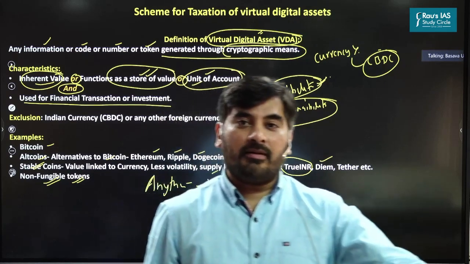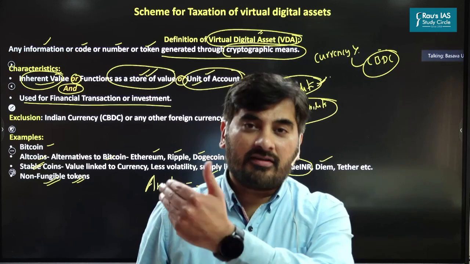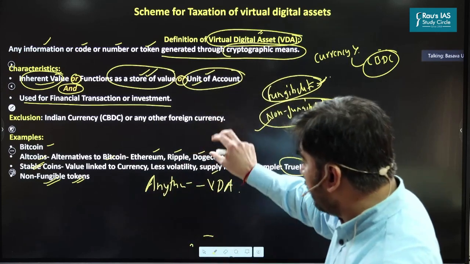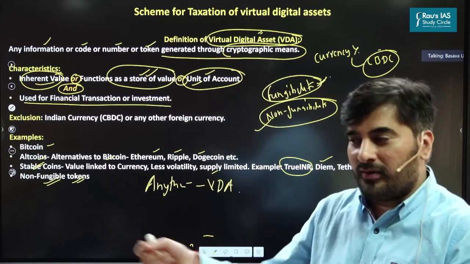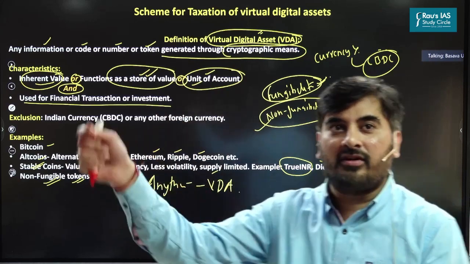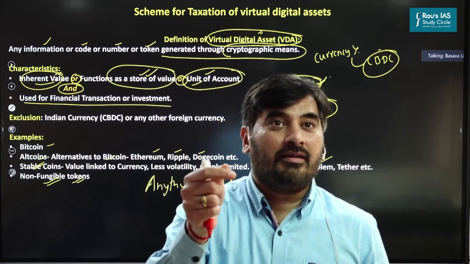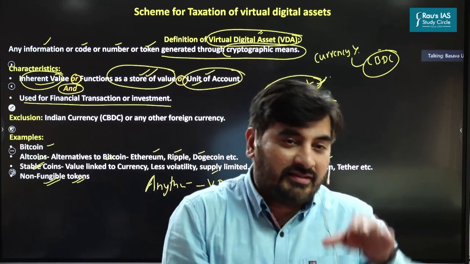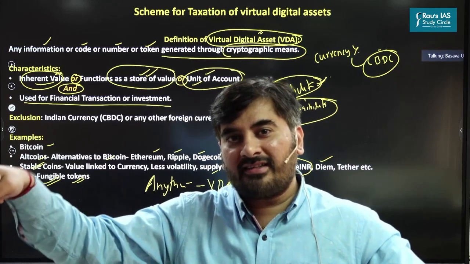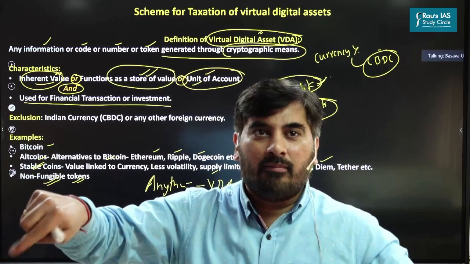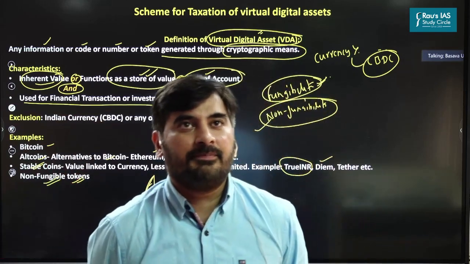So in future, because of technological advancements, if you come across a certain crypto asset which does not fall into any of these characteristics or definitions, the government can on its own declare that so and so will be considered a virtual digital asset. Can you see the foresight of the government? The government has ensured that not just the present crypto assets, but even future crypto assets that may come into being because of technological advancements will be considered virtual digital assets.